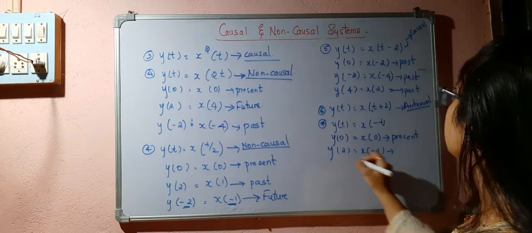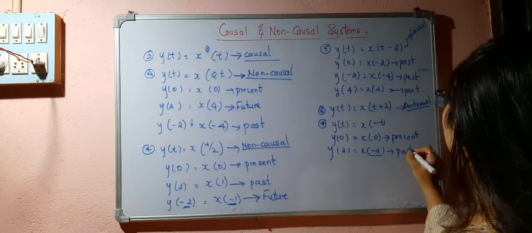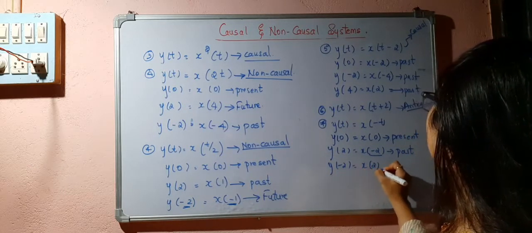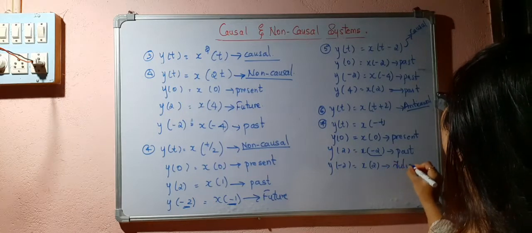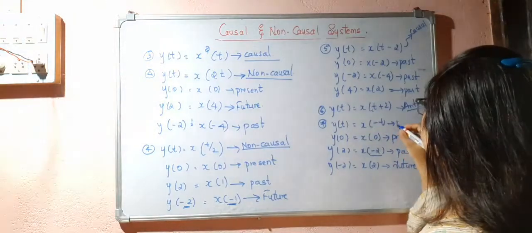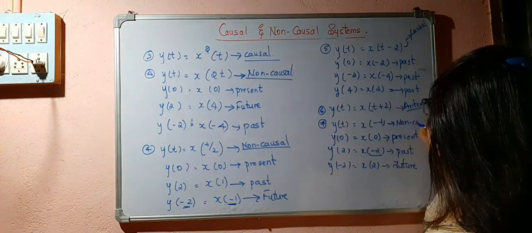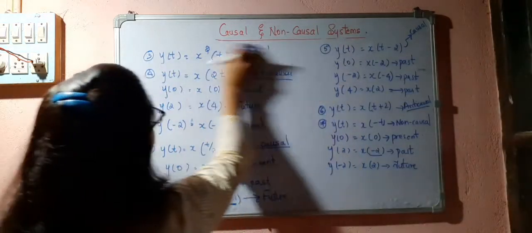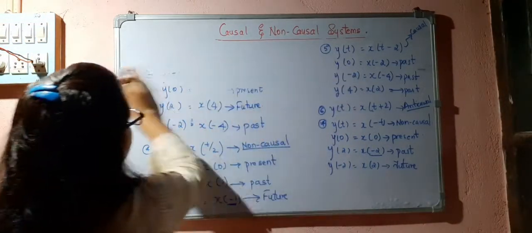This is nothing but it is depending upon the past value. Y of minus 2 is equal to x of 2. So it is depending upon the future value. So it is depending upon all the three values. So I can call this a non-causal system. Okay. So next one.